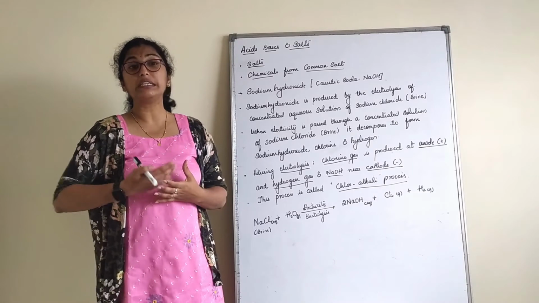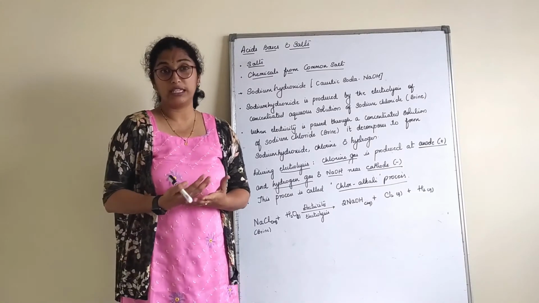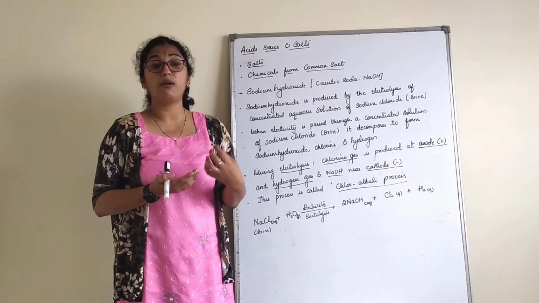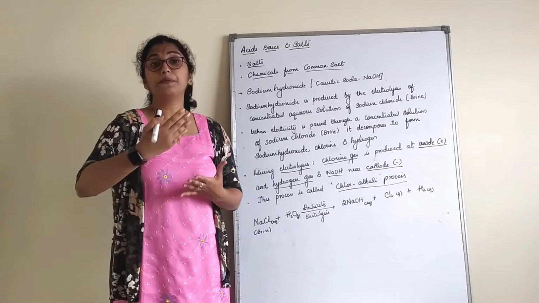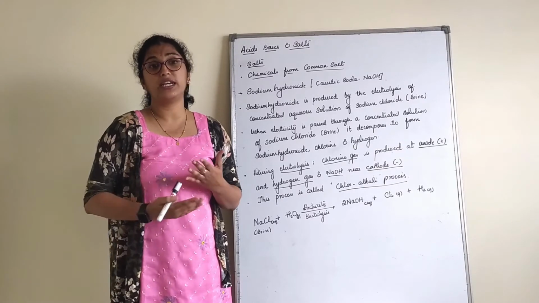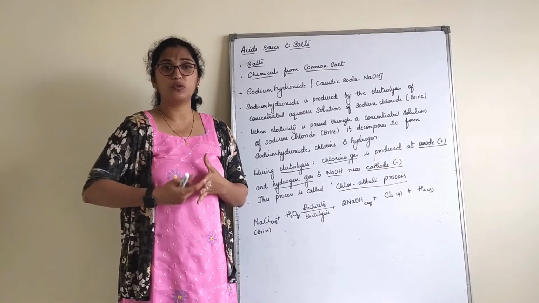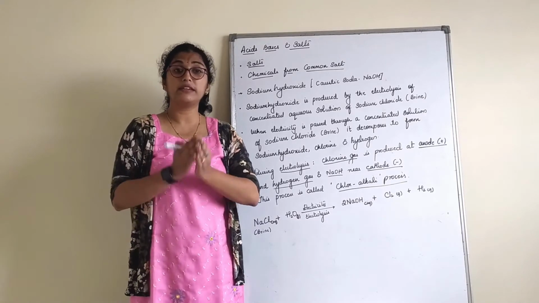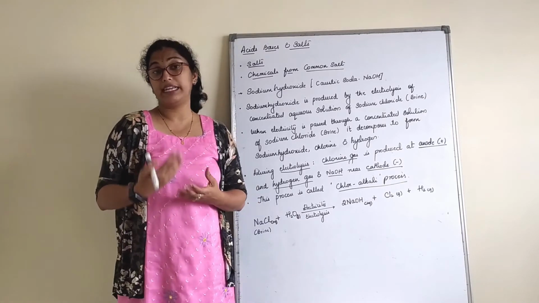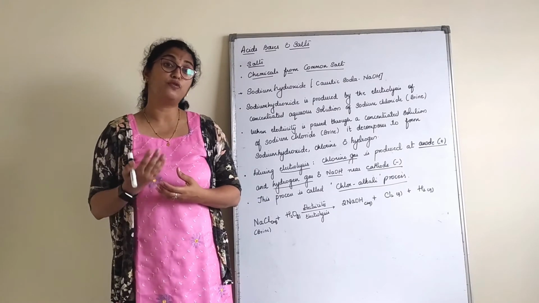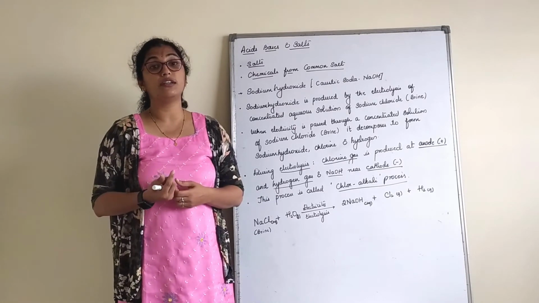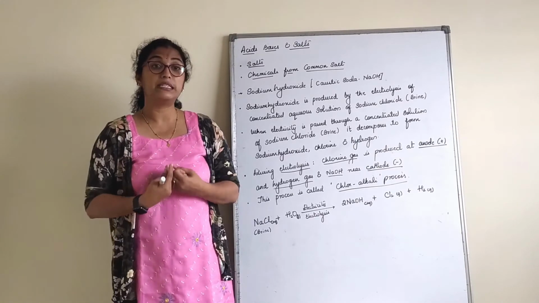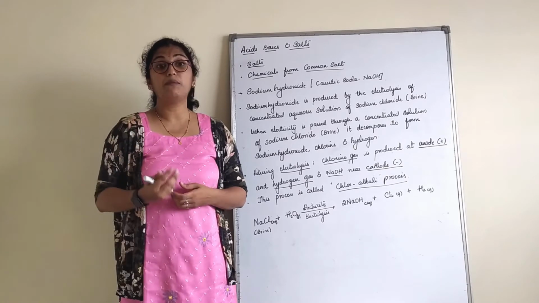So we understood what common salt is, what we use at home, and why it is so important, because it acts as a raw material through which we can obtain several other chemicals such as sodium hydroxide, washing soda, baking soda, etc. Apart from that, salt also plays a very important role in our day-to-day life. Apart from the food we eat, which requires salt, the amount of salt present in our body also keeps our body balanced.